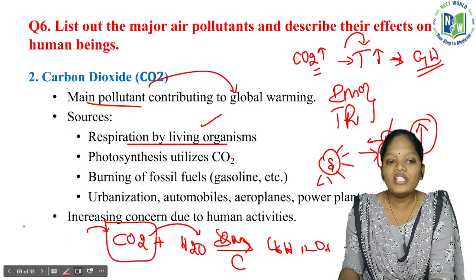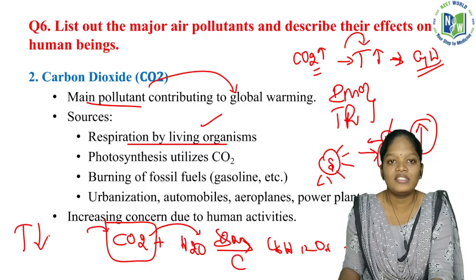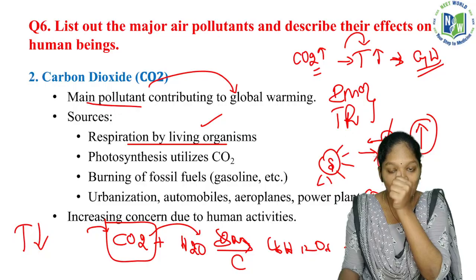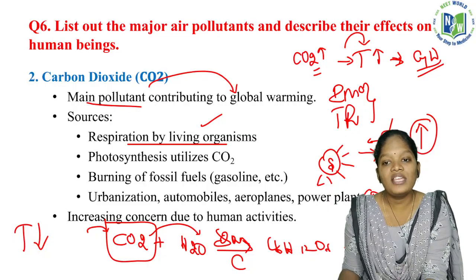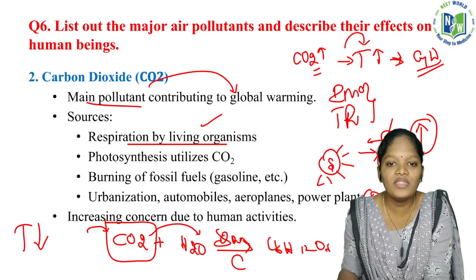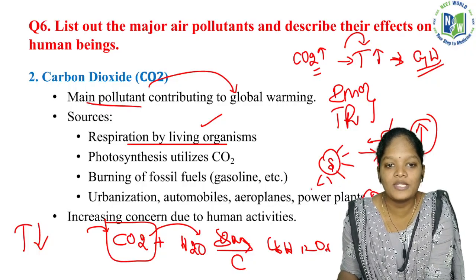So what if there is a smaller number of trees? There will be more carbon dioxide. As a result, there will be increase in temperature, and there will be a lack of oxygen. So there will be a crash in the balance of the ecosystem.